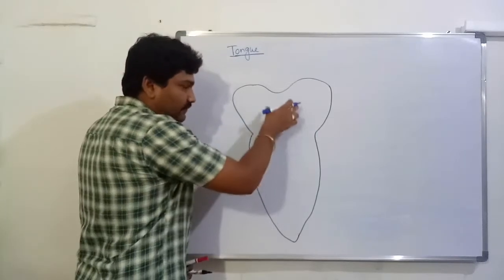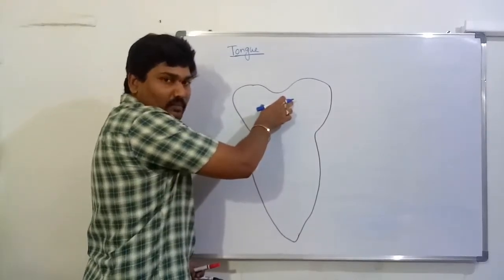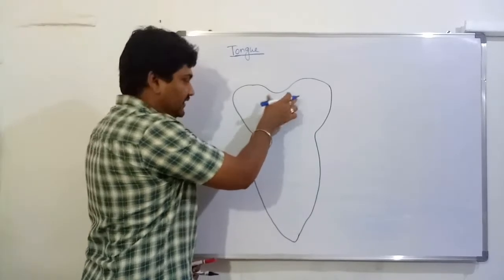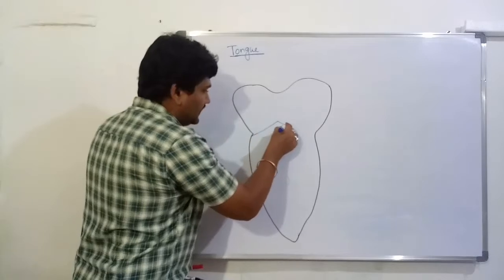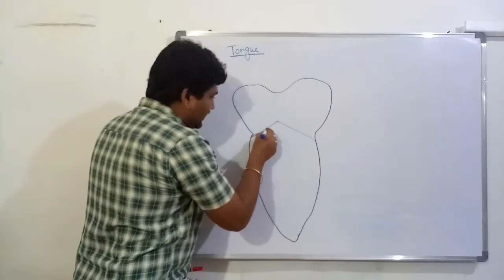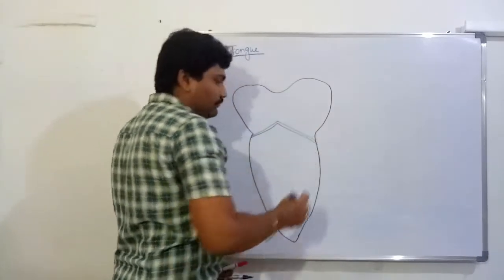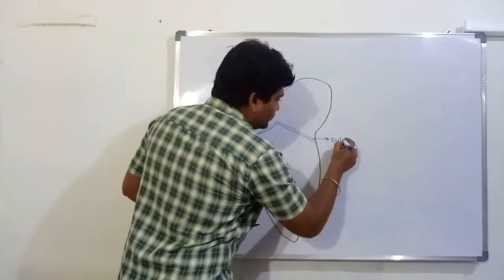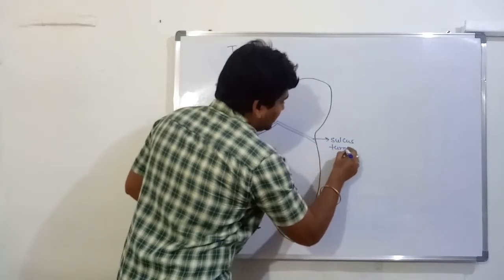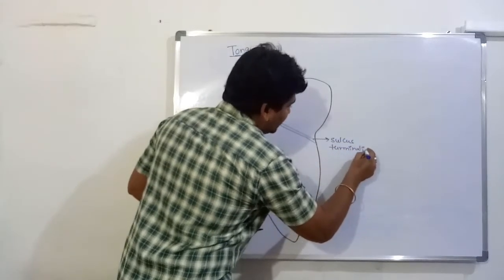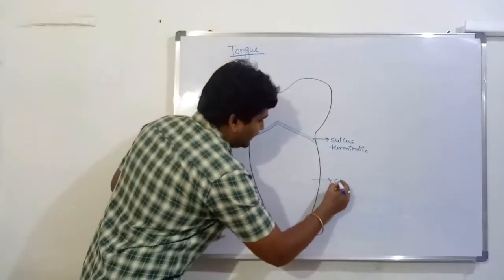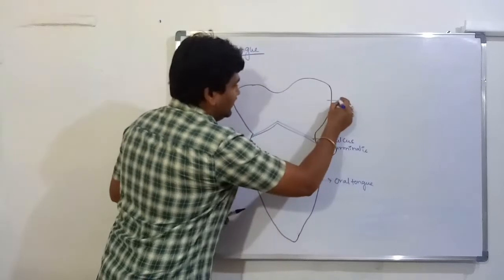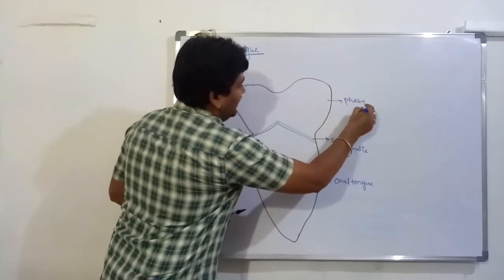The oral tongue and pharyngeal tongue are completely separated by an inverted V-shaped structure known as the sulcus terminalis. This inverted V-shaped region is called the sulcus terminalis. This side is the oral tongue. This is known as the pharyngeal tongue.